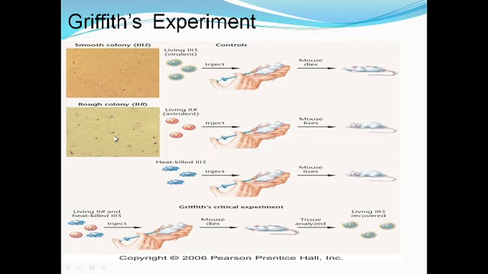In the fourth group, he took a critical experiment to confirm the activity. In this, he took live R strain and heat killed S strain. When he injected the mixture into the mice, the mice died. After that the autopsy or the tissues were taken and studied. In that, the live S strain was recovered.